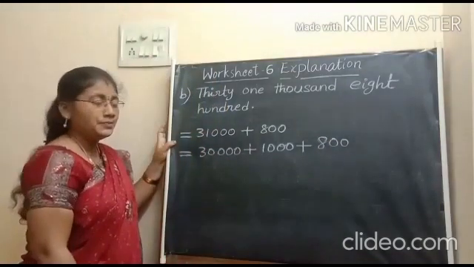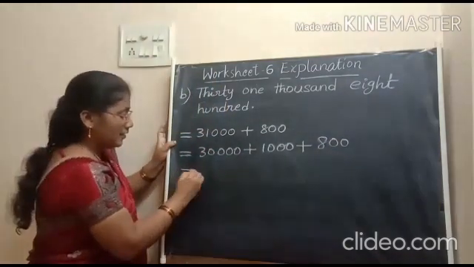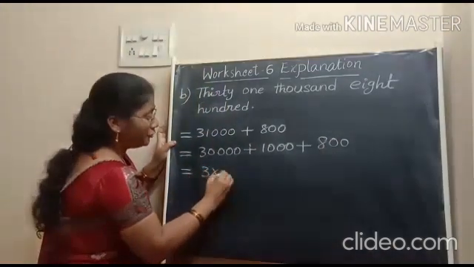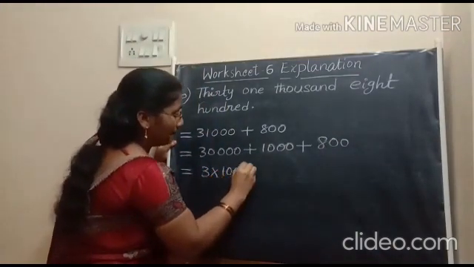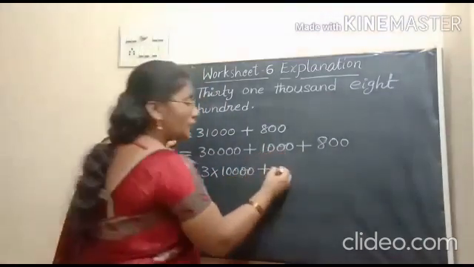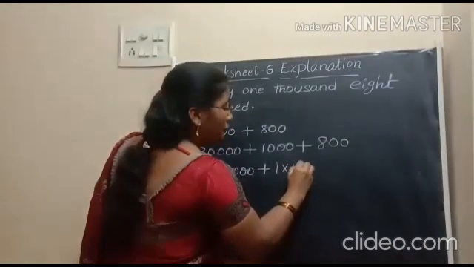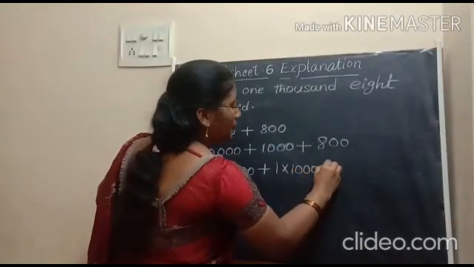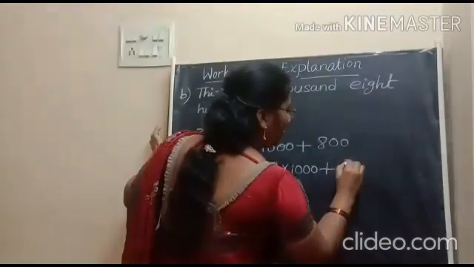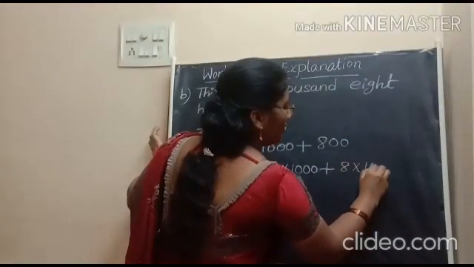Is it clear? Then, we can write this number as 3 into 10,000. And 1000 as 1 into 1000. Plus 800. We can write 800 as 8 into 100.